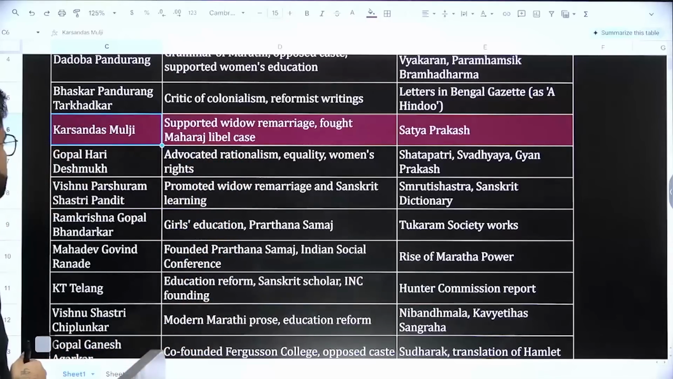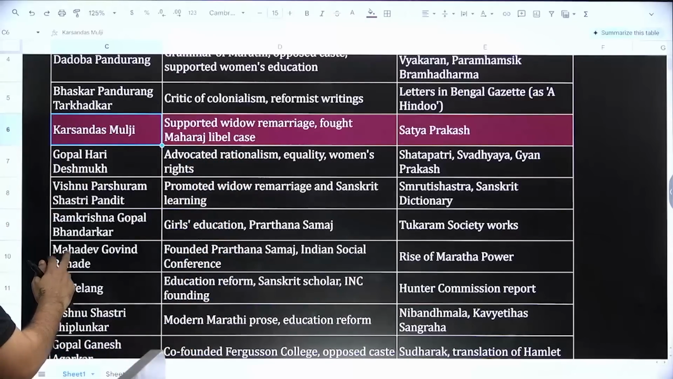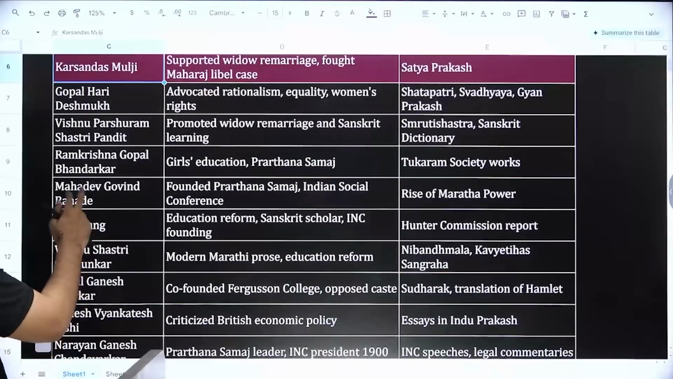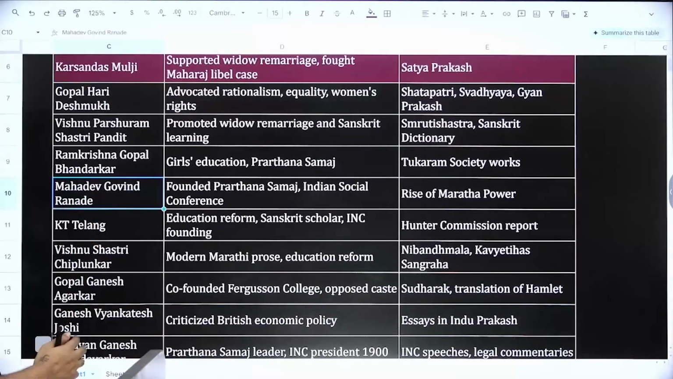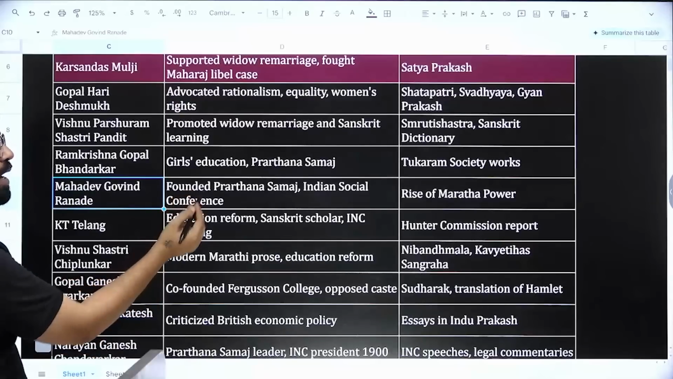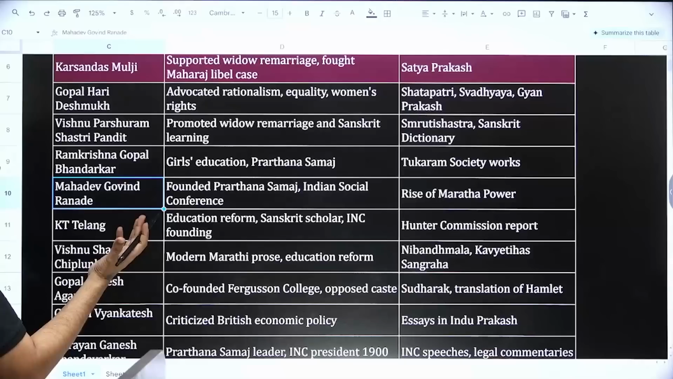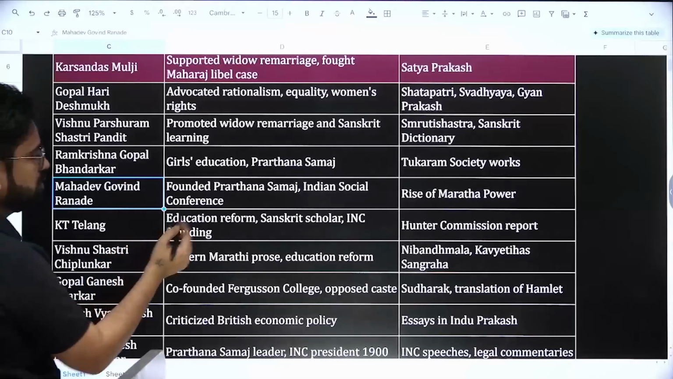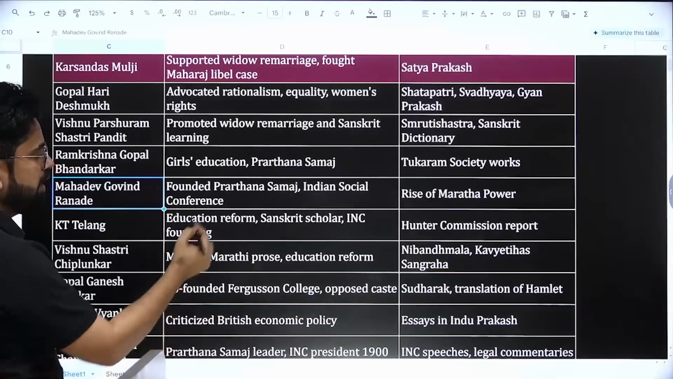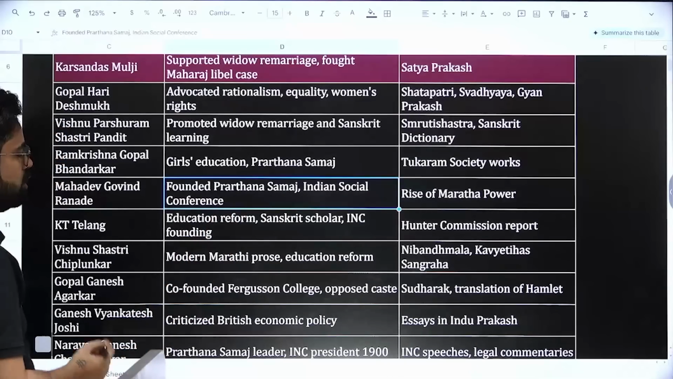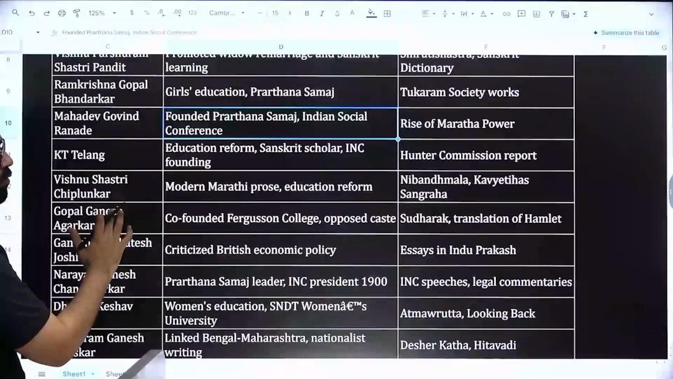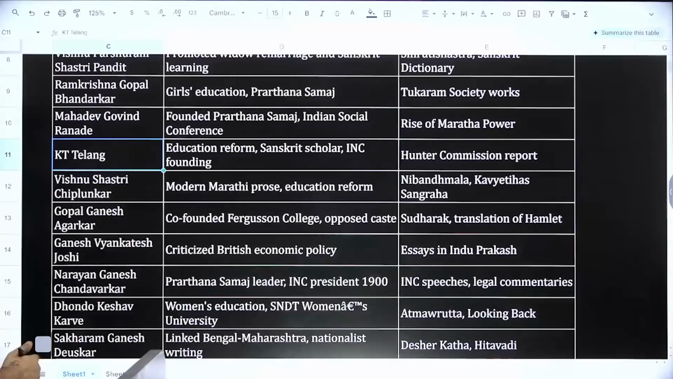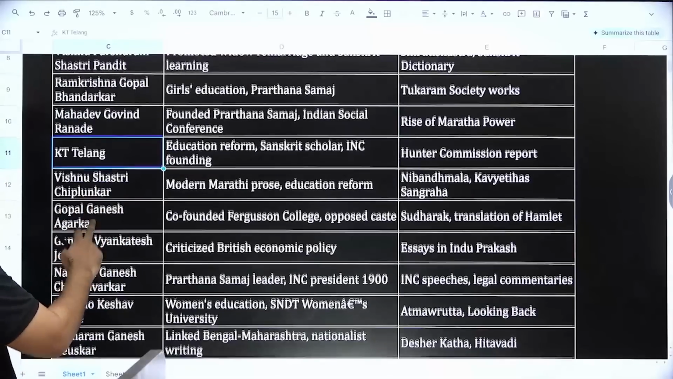Very, very important. Right, Gopal Hari Deshmukh. Gopal Hari Deshmukh is the one who wrote Shatapatre. Right, then M.G. Ranade. M.G. Ranade is associated with Prarthana Samaj, not the founder exactly, but from here Prarthana Samaj became very famous. He is also associated with the Indian Social Conference. UPSC has already asked about the Indian Social Conference. Then K.T. Telang was also associated with the Hunter Commission report, education reforms, etc.